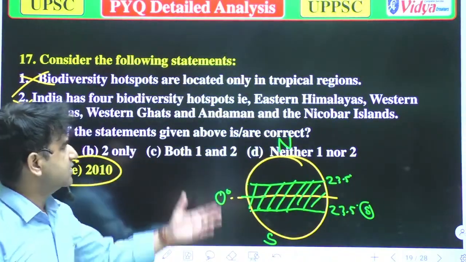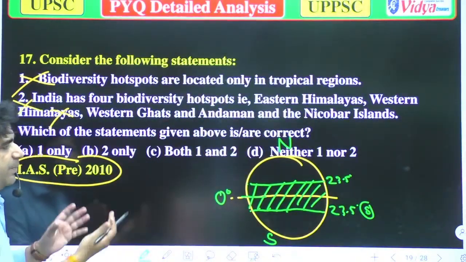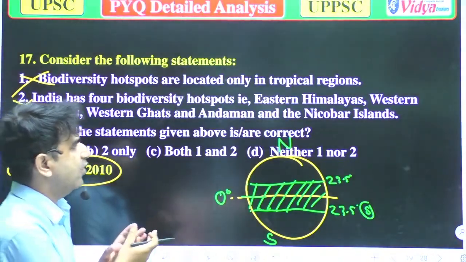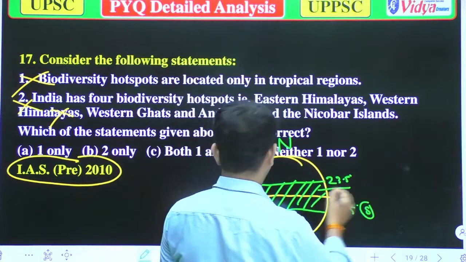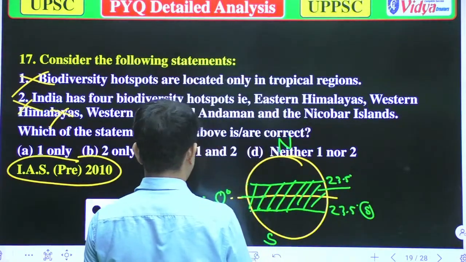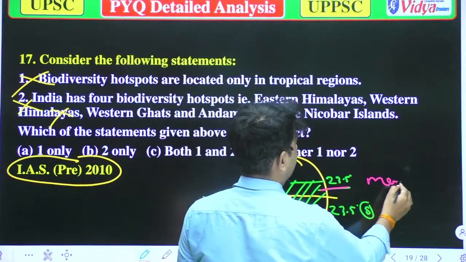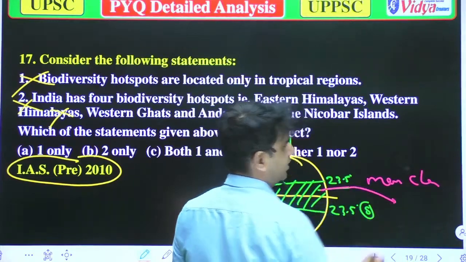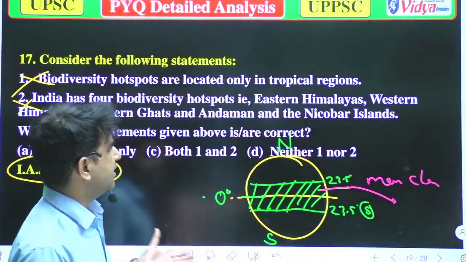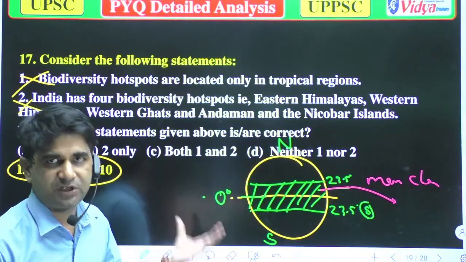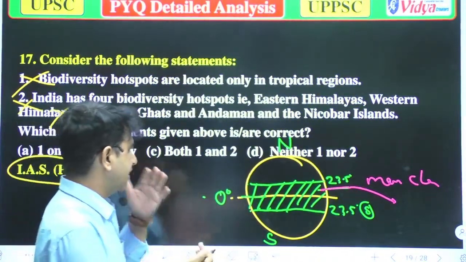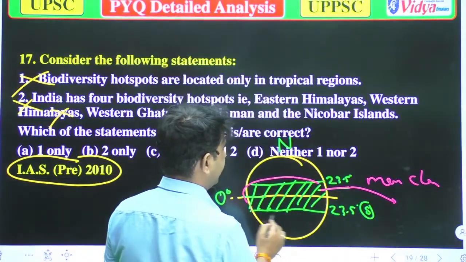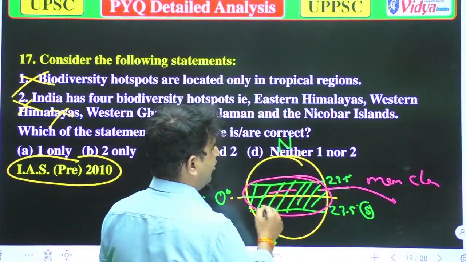Now you will say, so why do these areas have more biodiversity? Because these areas have more clear sunlight, so there will be huge rain, and when there is huge rain, there will be huge vegetation, huge good conditions to grow more. That is why the organisms will grow more in that condition. Means that is the most biodiverse area.